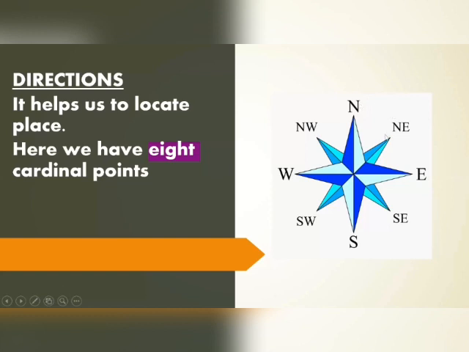This is 360 degree, and this you can say is 45 degree. This east location comes as 90 degree. Southeast comes as 135 degree, and exactly the south is 180 degree. And the southwest is 225 degree, here 270 degree, and 315 degree. But these directions are more important than the degrees: north, south, east, west, northeast, southeast, southwest, and northwest.